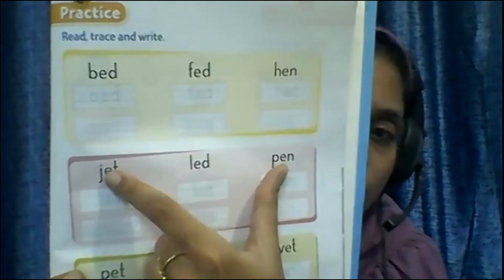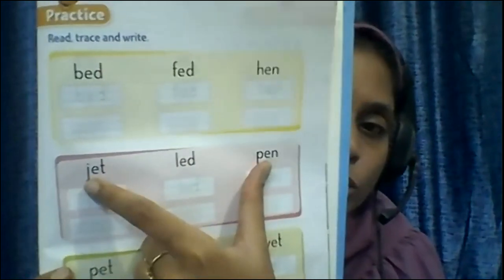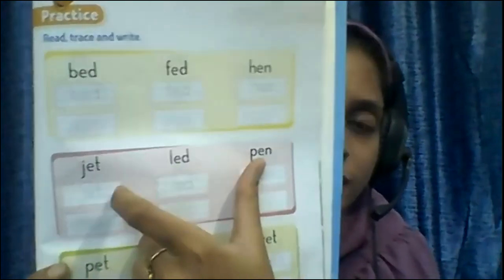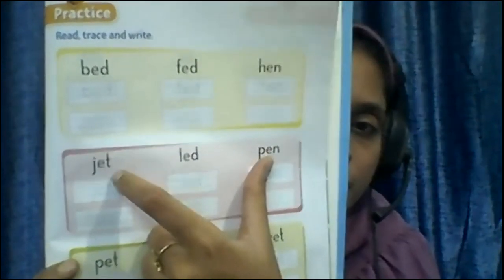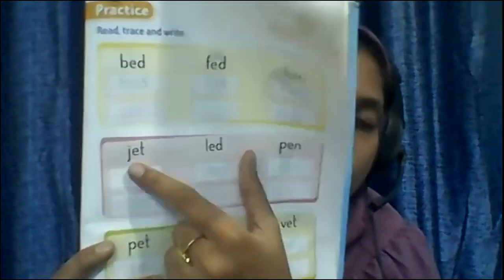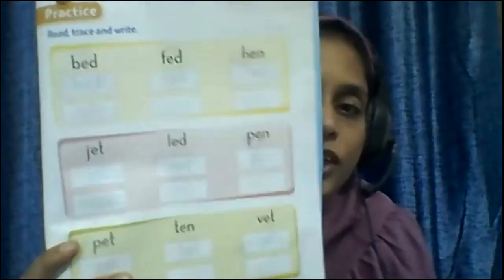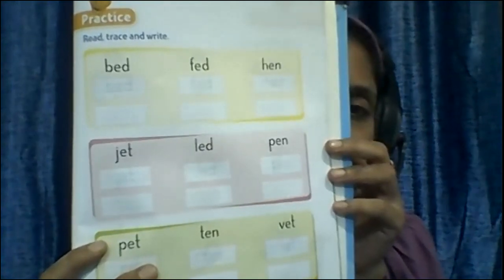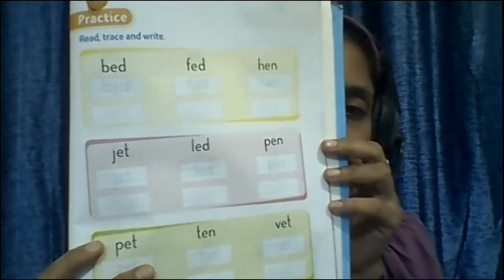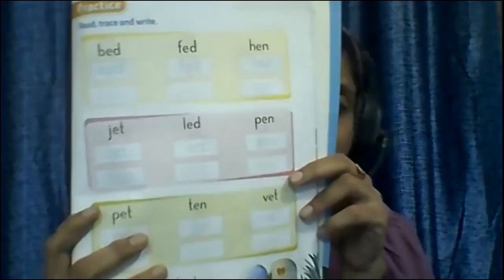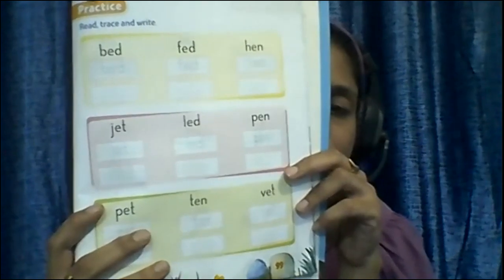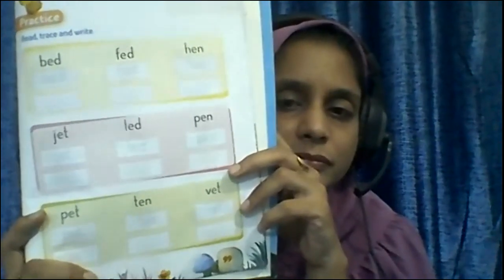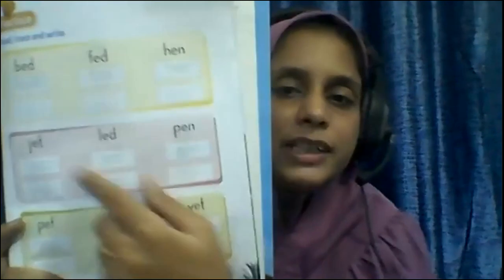J says j, E says e, and T says t. So j, e, t. Jet. J-E-T. Jet. Next.